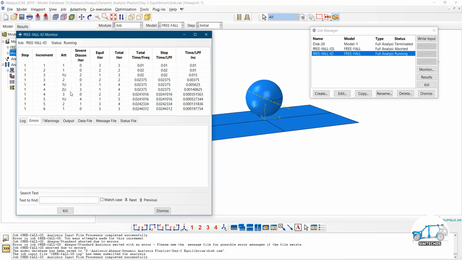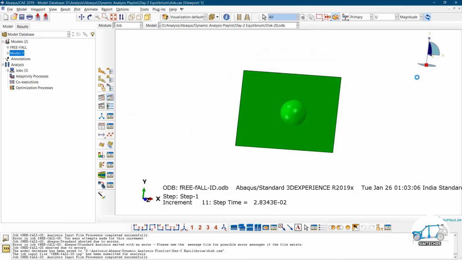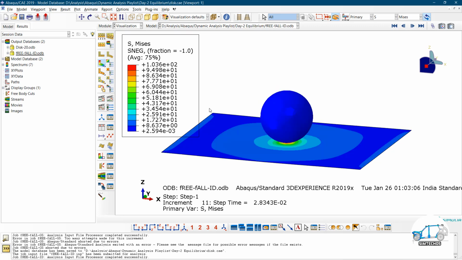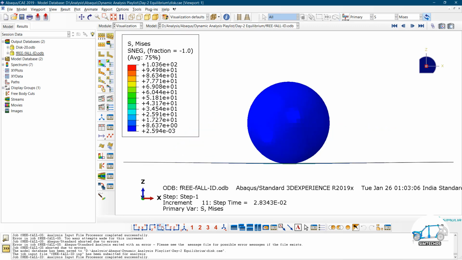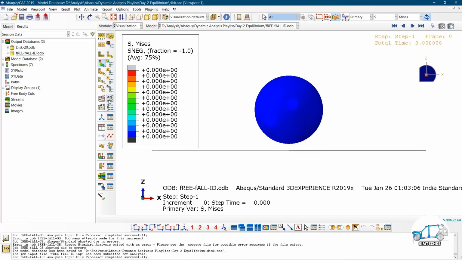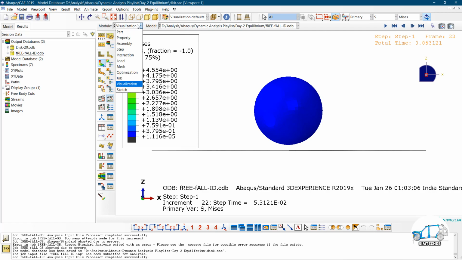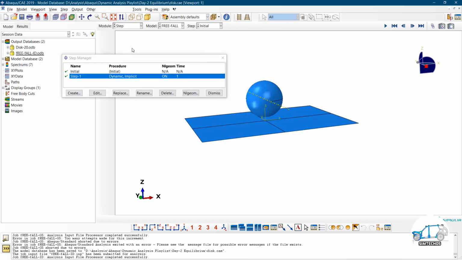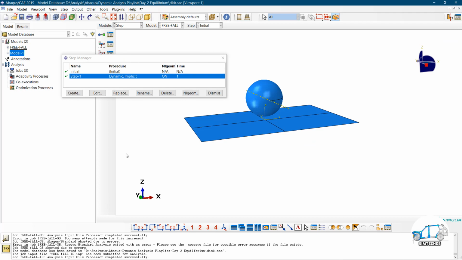Of course, some unattempted increments we will get, and I will let you know why. Because in a short amount of time, it just hits the plate and then the plate bounces it back in the upward direction, with gravity working in the downward direction. So it's a little complex contact condition problem because it comes in contact again and again. That's why the software is taking a small increment size. So that is the main target actually, our solution should start converging.